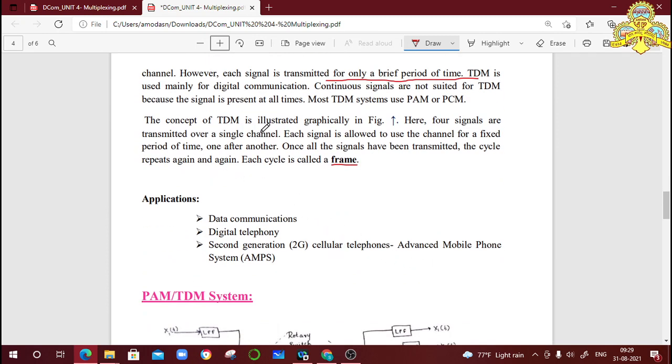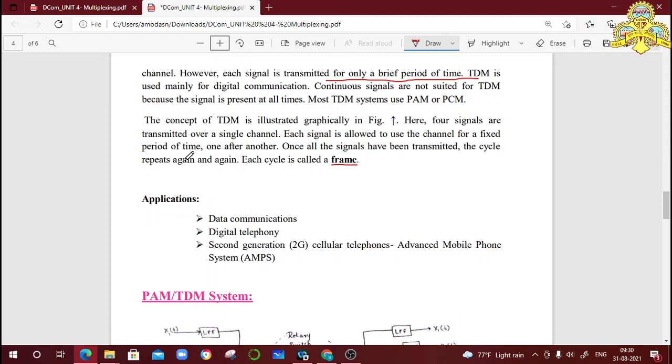The concept of TDM is illustrated graphically in the figure above. Here four signals are transmitted over a single channel, T1, T2, T3, T4, signal 1, signal 2, signal 3, signal 4. Each signal is allowed to use the channel for a fixed period of time, one after the other.